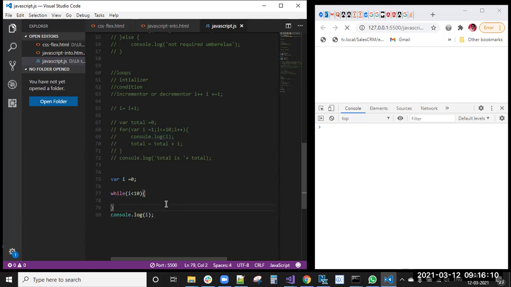While i less than 10. Okay. So here we need to increment, right? Sorry, we need to increment.